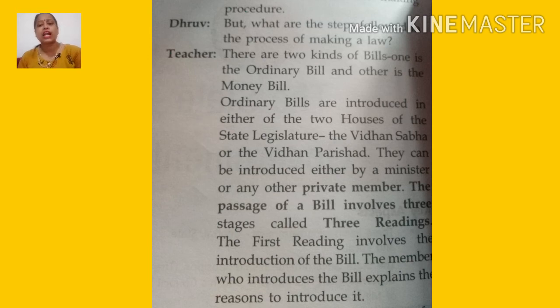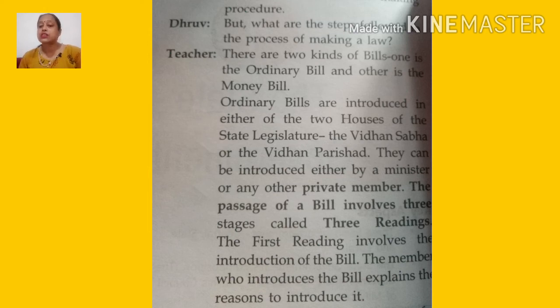All kinds of discussion happen on that bill. The house may also refer it to a committee, which is known as the select committee.